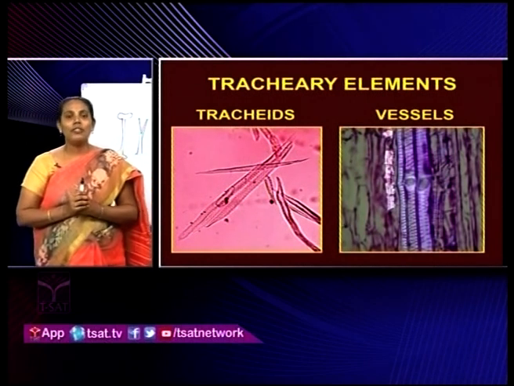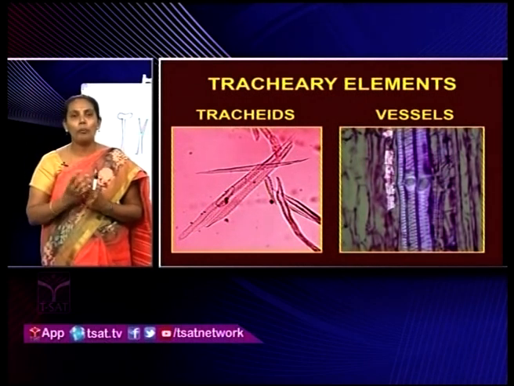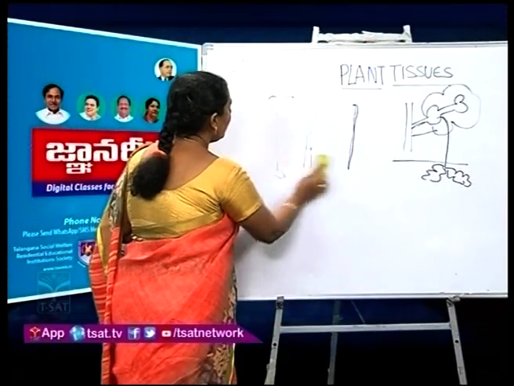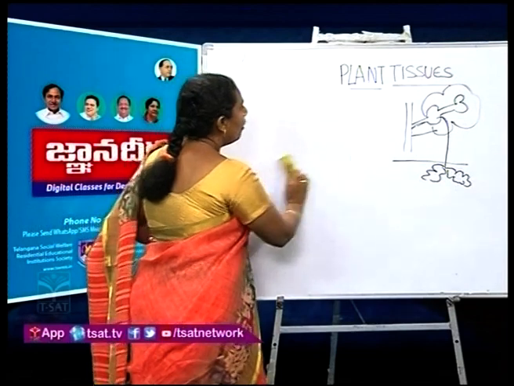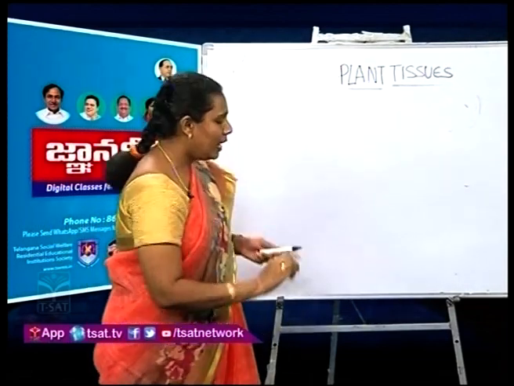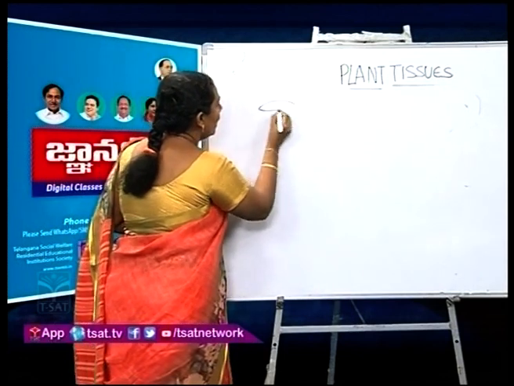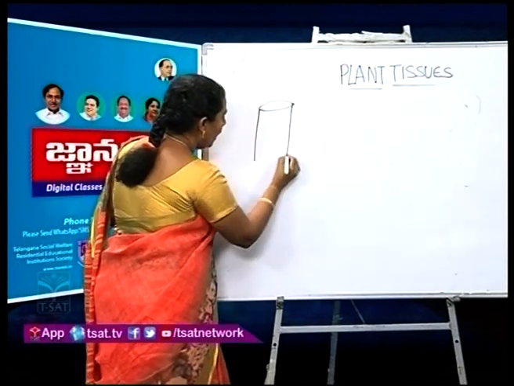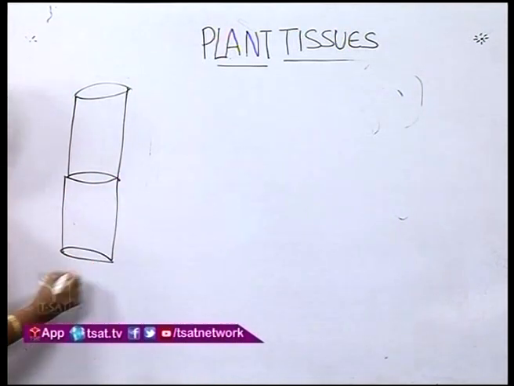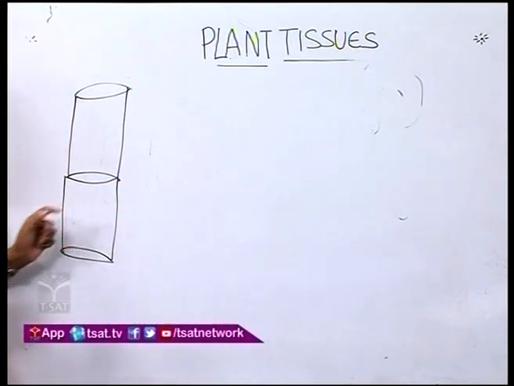Next, coming to the vessel. Vessel is a compound structure. Why it is a compound structure means vessels are made up of vessel elements. Okay, these vessel elements are arranged one above the other and form a tube-like structure. This is called a vessel.